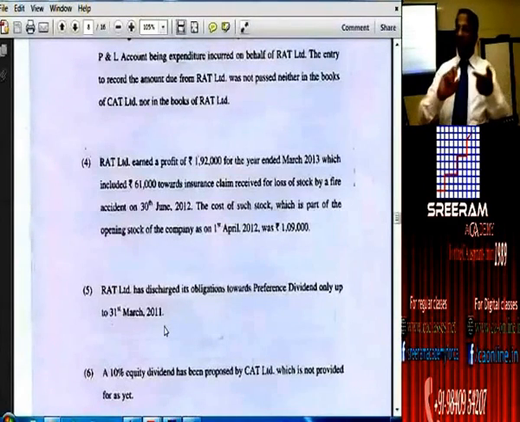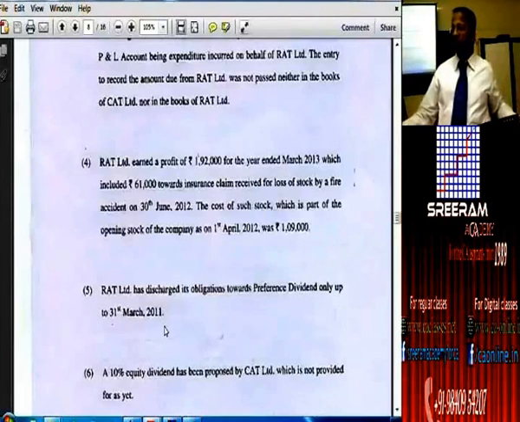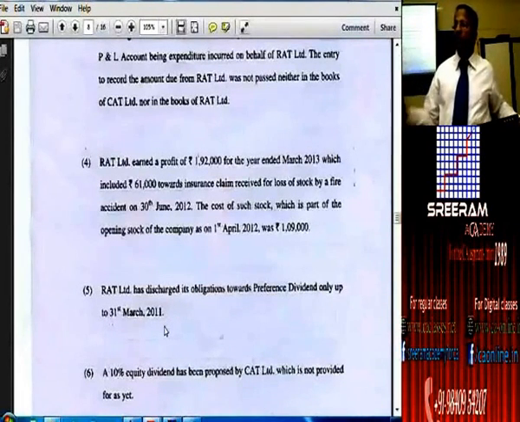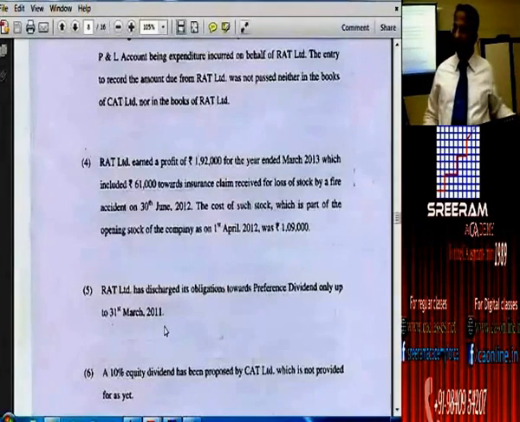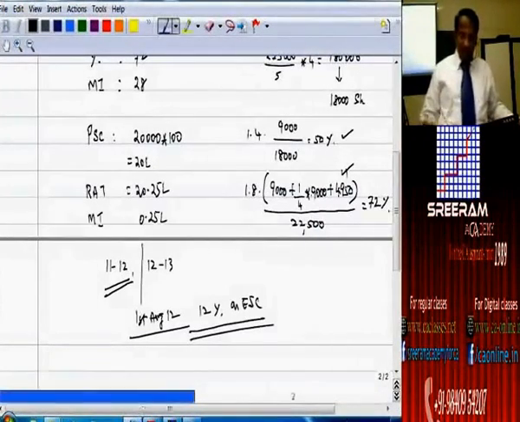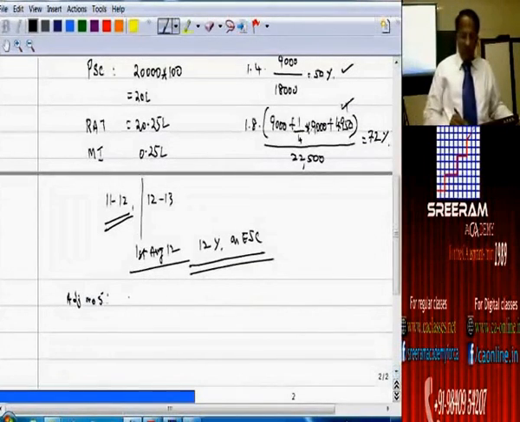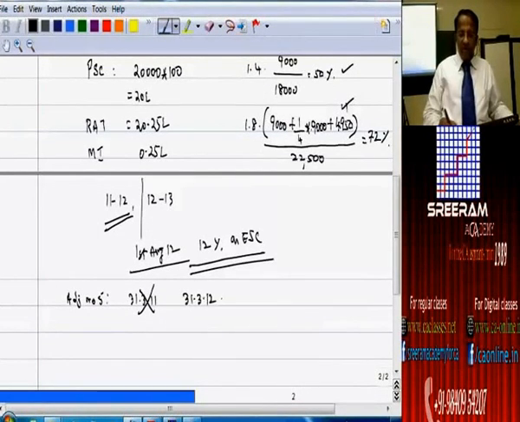We can't be working against Companies Act, we can't be working against AS 20 also. So if such be the case, we don't have any other alternative but to make alteration in the question paper. Otherwise you can't solve the problem. What is the alteration that we are making? So adjustment number 5 we are altering. 31st of March 11 we are making it out as 31st of March 12.